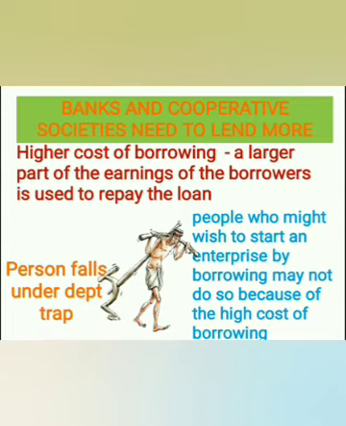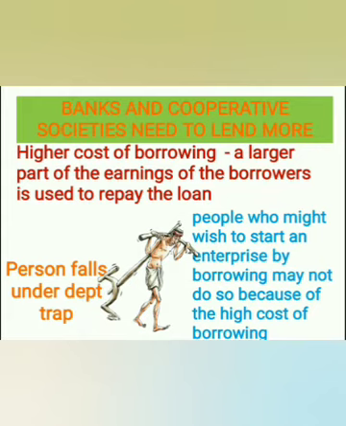In this particular situation, banks and cooperatives need to lend more to these people. When the banks and cooperatives start lending more to this group of people, it may lead to higher incomes.